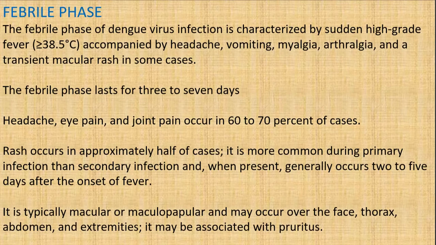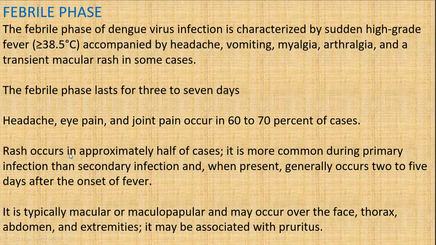The headache, eye pain, and joint pain occur in 60 to 70% of the cases. The rash occurs in approximately half of the cases, and it is more common during primary infection than secondary infection. When present, it generally occurs 2 to 5 days after the onset of fever. The typically macular or maculopapular rash may occur over the face, thorax, abdomen, and extremities, and it may be associated with pruritus. Fever with rash is an important topic.